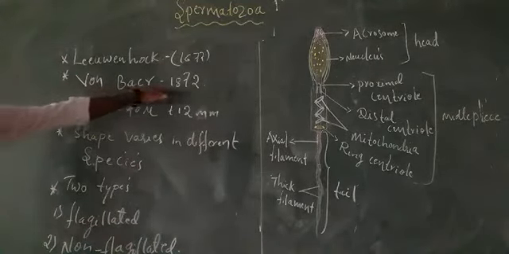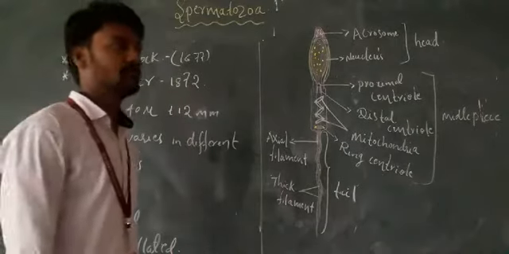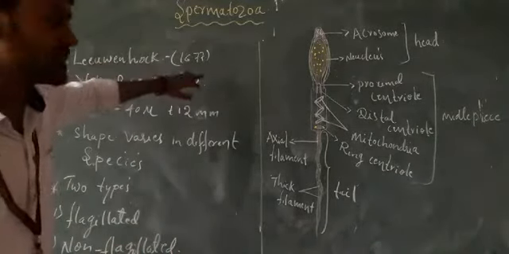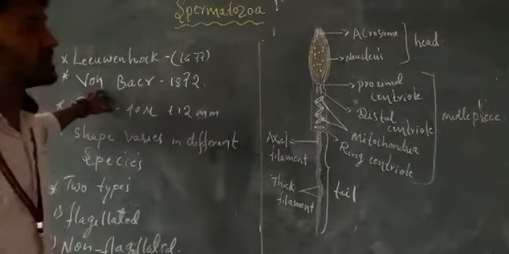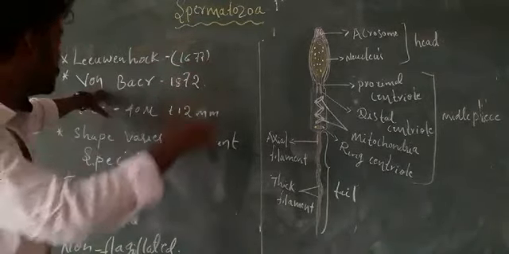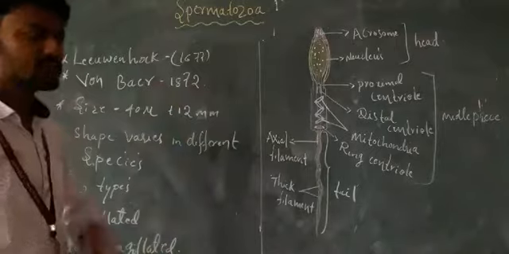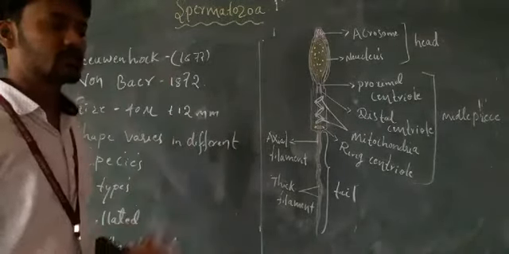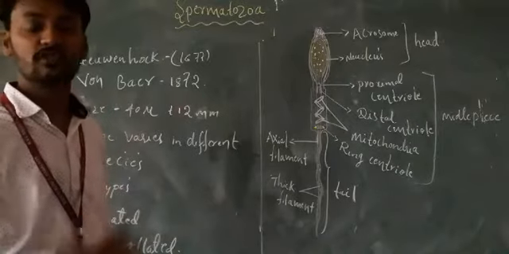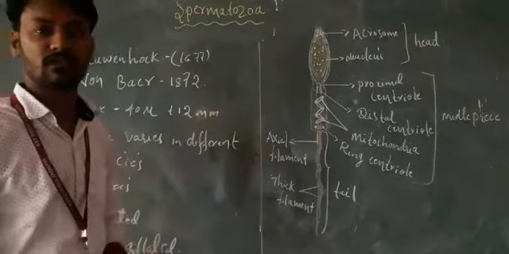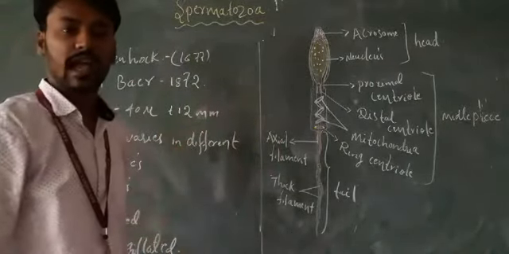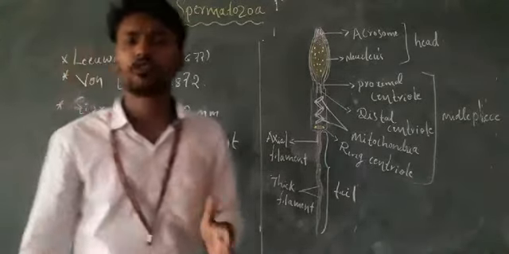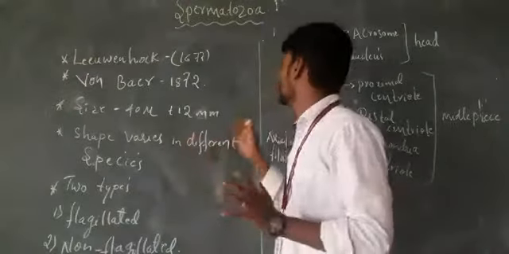Von Baer, in 1827. The sperm was first discovered by Leeuwenhoek in 1677, and the one who gave the name spermatozoa is von Baer. The sperm is very important. It is the male gamete, because its fusion with the ovum, the egg, leads to fertilization, the zygote, and the formation of young ones. The sperm has a haploid number of chromosomes because of spermatogenesis.